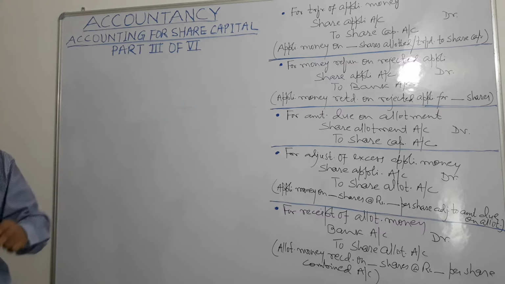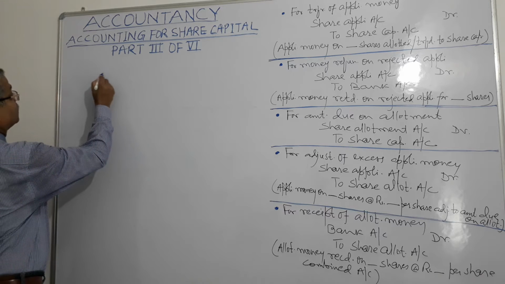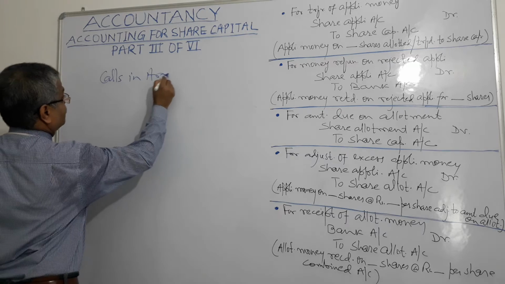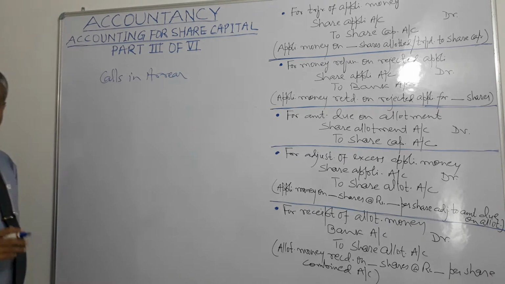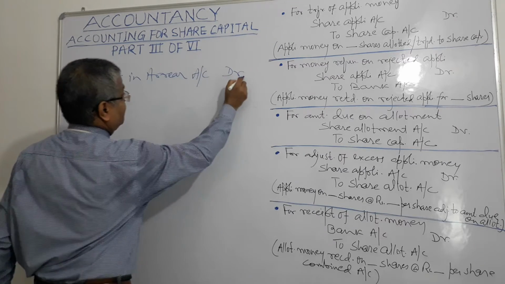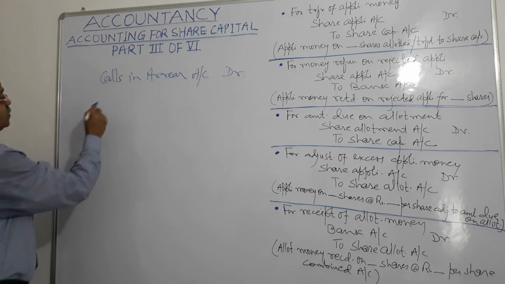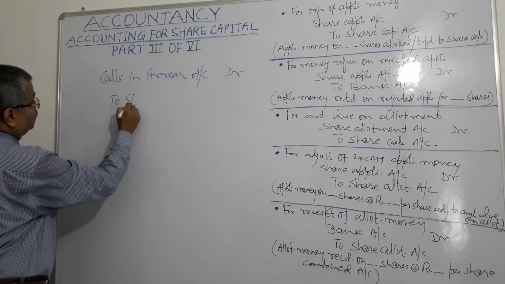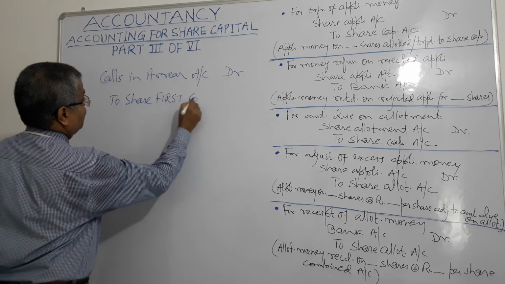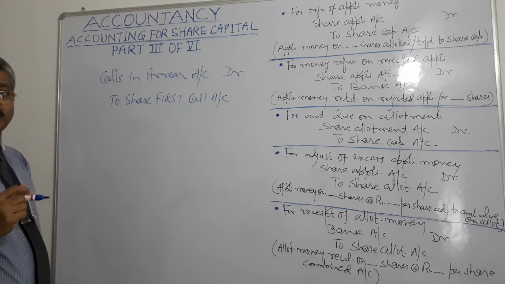Debit calls in arrear account to share first call account, right? Calls in arrear account, debit, and what do we credit? To share first call account, or what do we do?